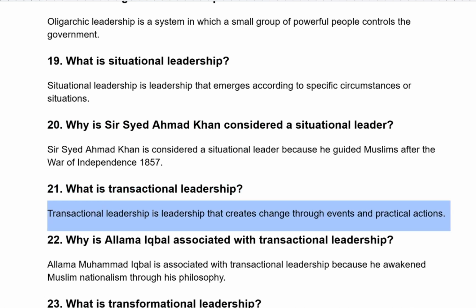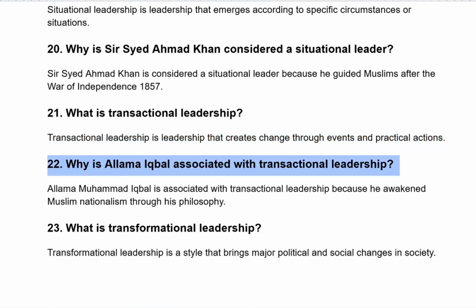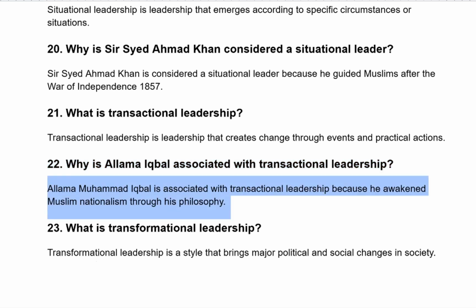What is transactional leadership? Transactional leadership is leadership that creates changes through events and practical action. Why is Allama Iqbal associated with transactional leadership? Allama Muhammad Iqbal is associated with transactional leadership because he awakened Muslim nationalism through his philosophy.